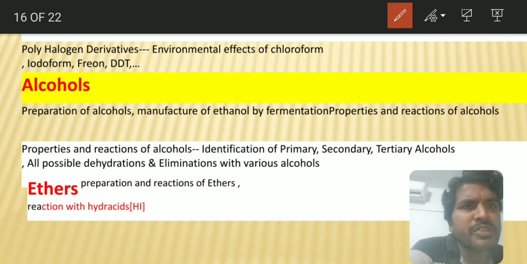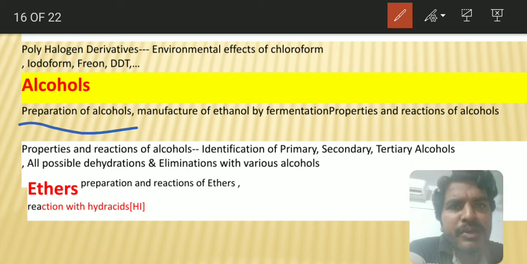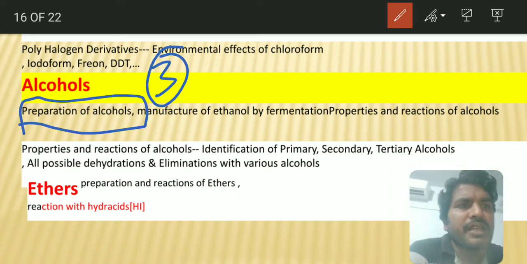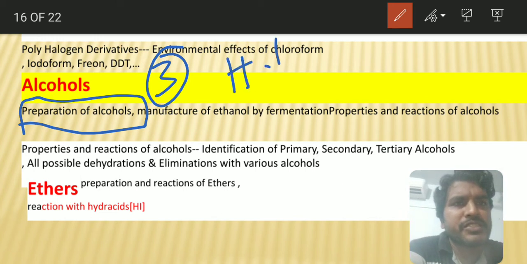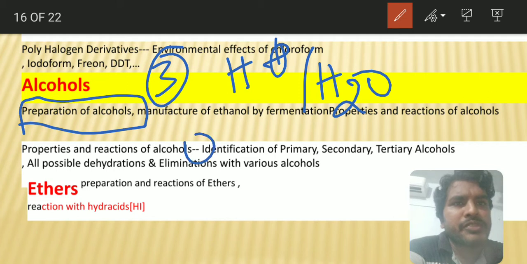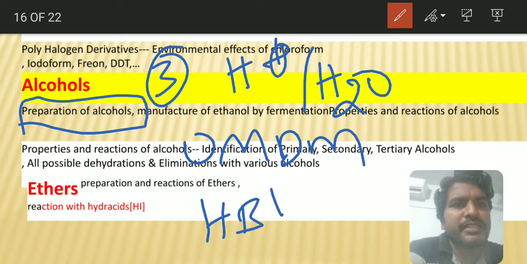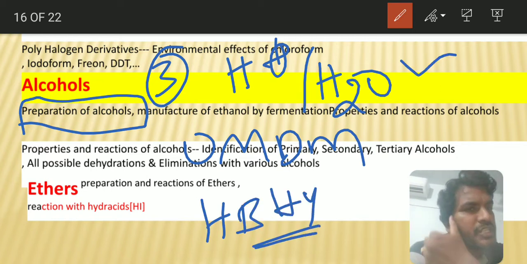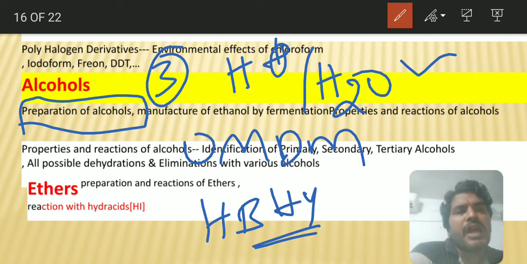And one more thing you have to remember is that in the preparation of alcohols we have three methods. Hydration in the presence of an acidic medium, oxymercuration and then demercuration reaction, hydroboration and then hydrolysis reaction. Hydration in acidic medium will produce the alcohols with rearrangement.